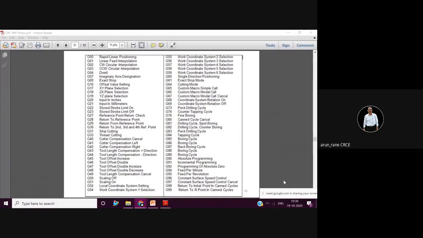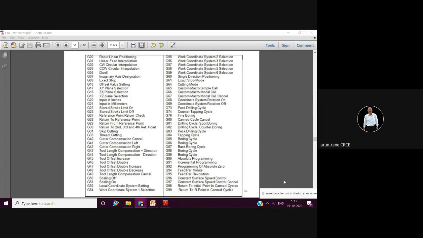If you are using a blunt knife, then you have to go slow, isn't it? That means your surface speed, that is your velocity, should be less. If the cutting edge is sharp, then your velocity will obviously be more.